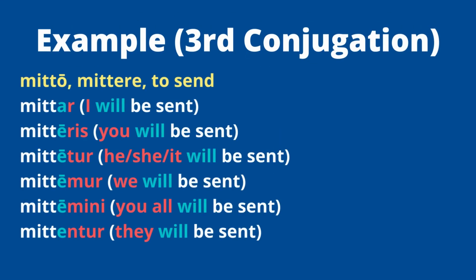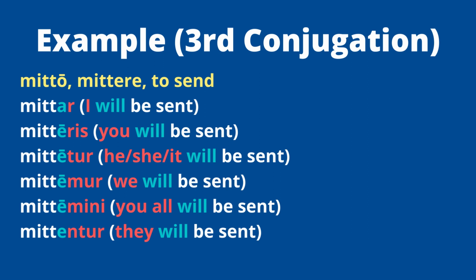A third conjugation verb would look like this, mitto mittere, which means to send. I go to mittere, I drop the RE, my stem is M-I-T-T-E, but this is where you need to switch the vowel around. The E will stay for 5 of the 6, right? Second person, third person singular, and then all the plurals. But for that first person singular, you make it an A. This is why we say the A and 5 E's, okay? So you have mittar, right? That's I will be sent. Mitteris, you will be sent. Mittetur, and down the line, right? I just took my stem. I had to tweak the vowel for the future infix, right? The A and 5 E's.